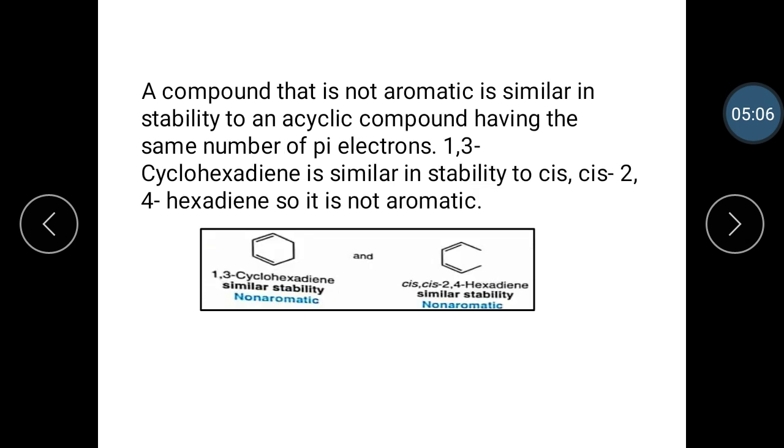Then the next one is that a compound that is not aromatic is similar in stability to an acyclic compound having the same number of pi electrons. Let's see here, 1,3-cyclohexadiene is similar in stability to cis-2,4-hexadiene, so it is not aromatic.